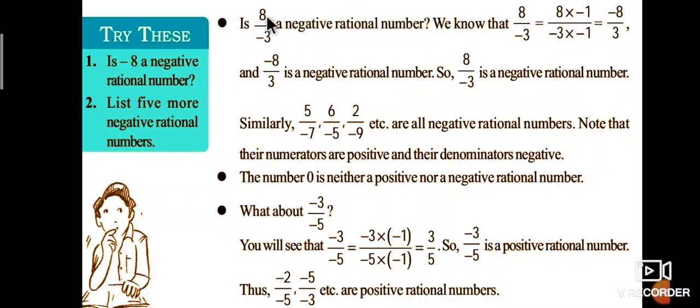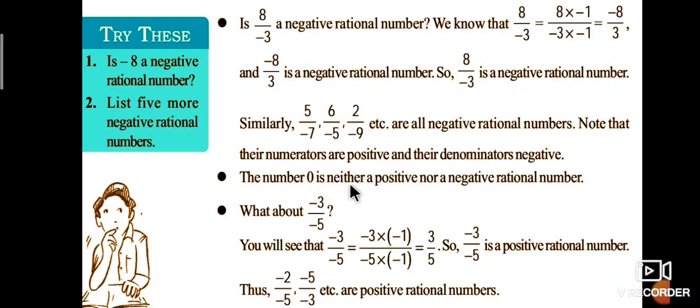Next one is 8 by minus 3, a negative rational number. We know that 8 by minus 3 is equal to 8 into minus 1 divided by minus 3 into minus 1, that is equal to minus 8 divided by 3, minus 8 by 3. Therefore, it is a negative rational number. Therefore minus 8 by 3 is a negative rational number, and 8 by minus 3 is also a negative rational number. Similarly, 5 by minus 7, 6 by minus 5, 2 by minus 9, all are called negative rational numbers. Note that their numerators are positive and denominators are negative. Thus, they are called negative rational numbers.